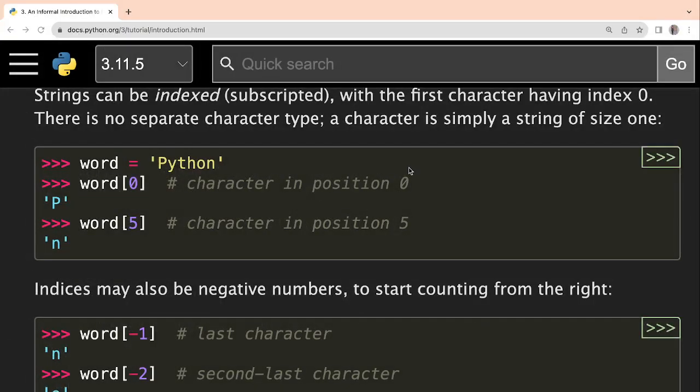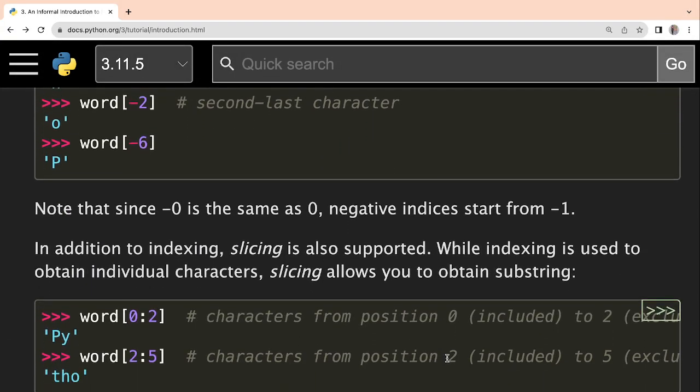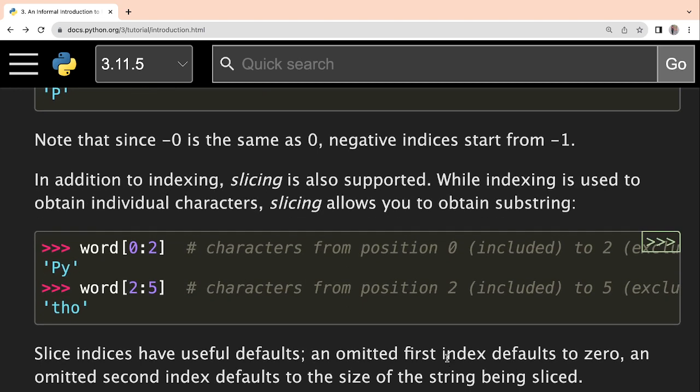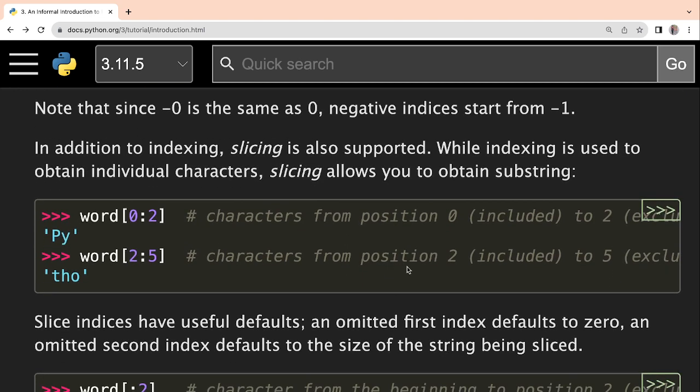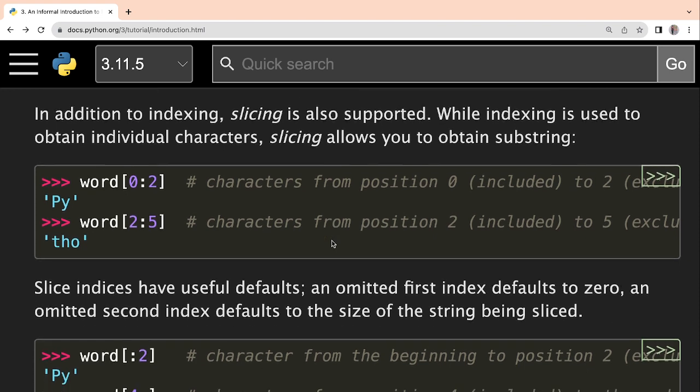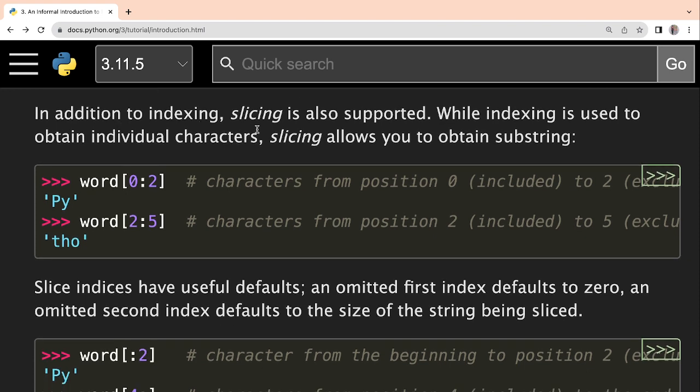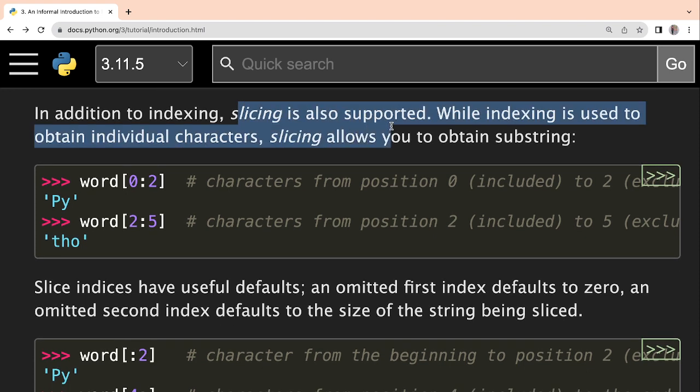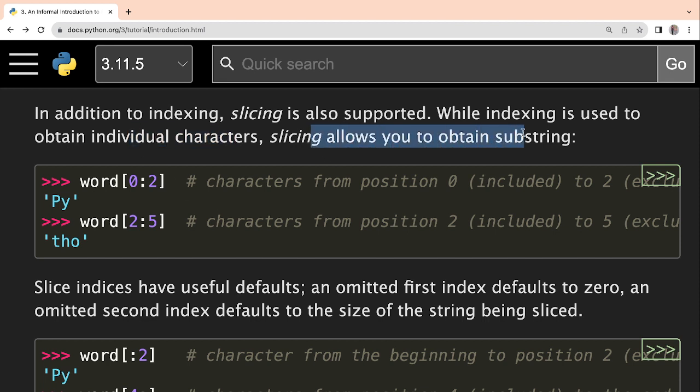All right, so let us go back to the documentation. And the next thing which we will see is slicing. In addition to indexing, slicing is also supported. Slicing basically means taking out a part of the string. That is the meaning of slicing. While indexing is used to obtain individual characters, slicing allows you to obtain a substring.